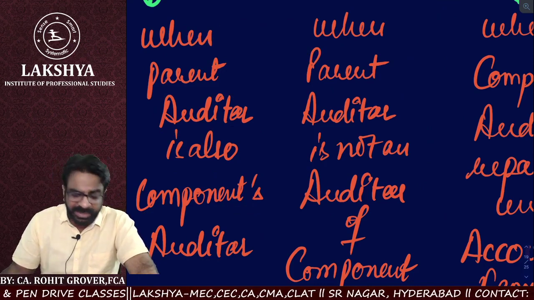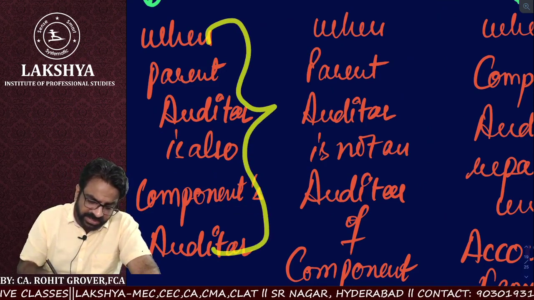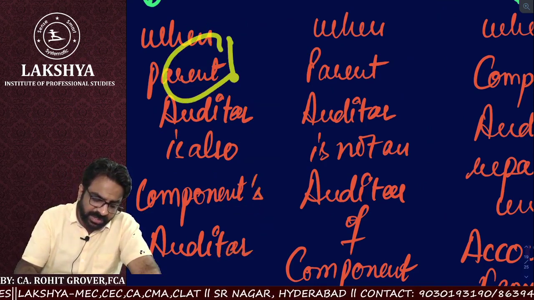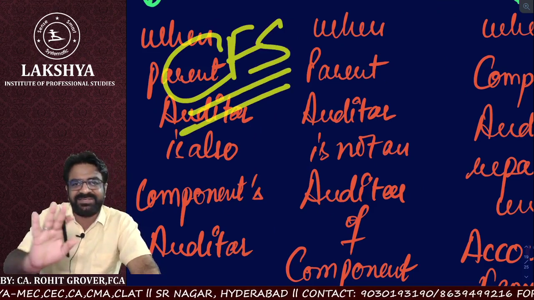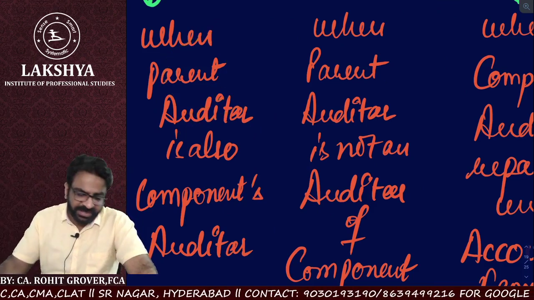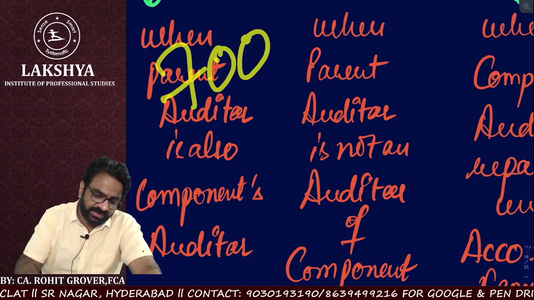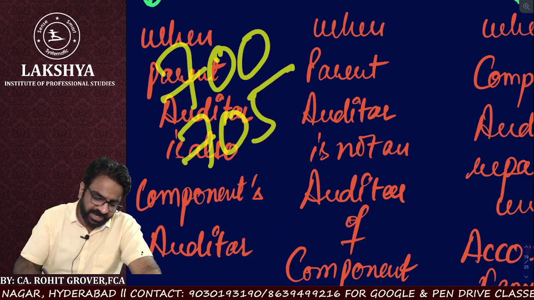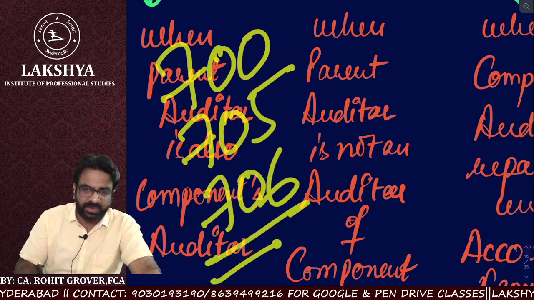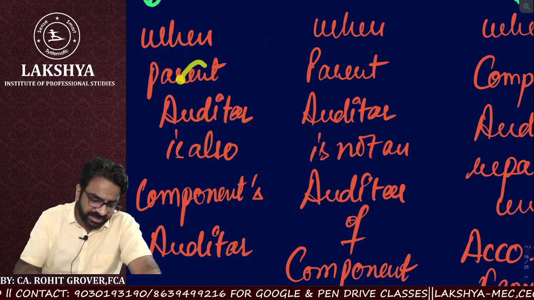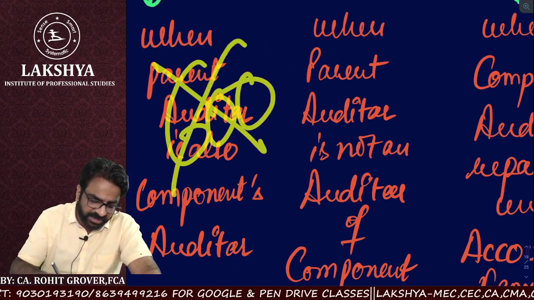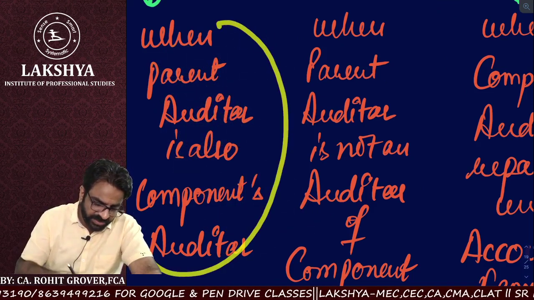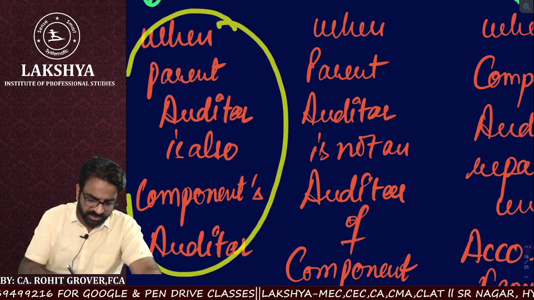The parent auditor just has to express an opinion on consolidated financials. That's it. It means he has to make use of SA 700, SA 705, and SA 706 if required. Nothing else.